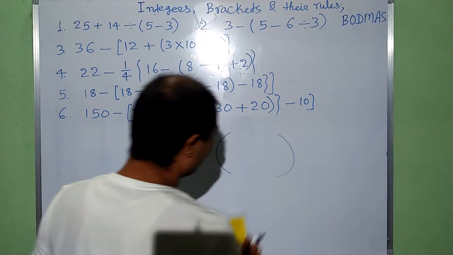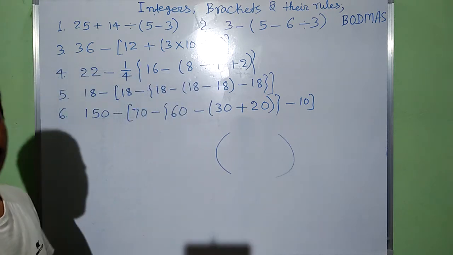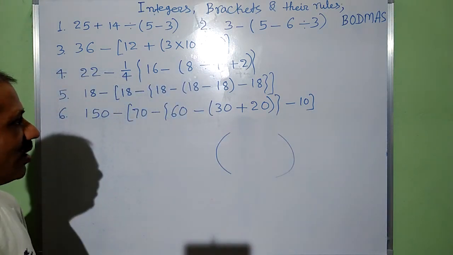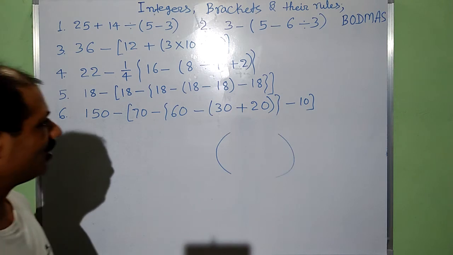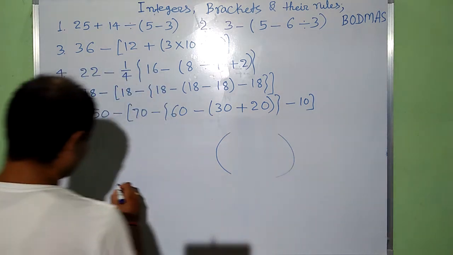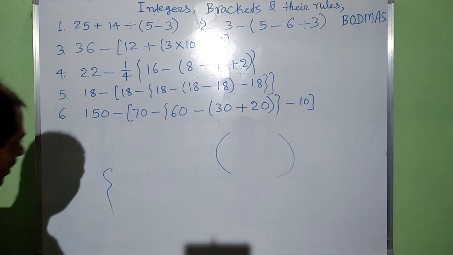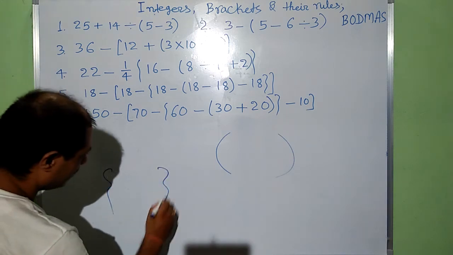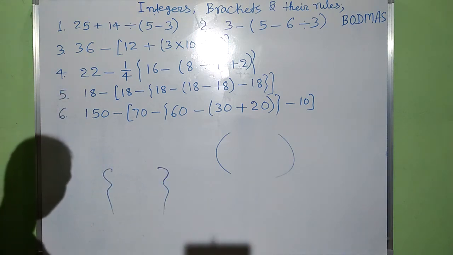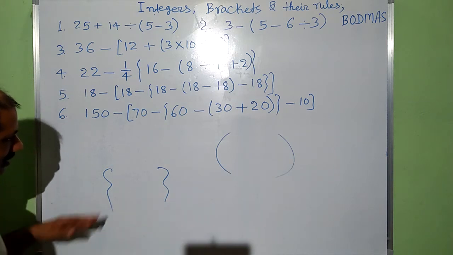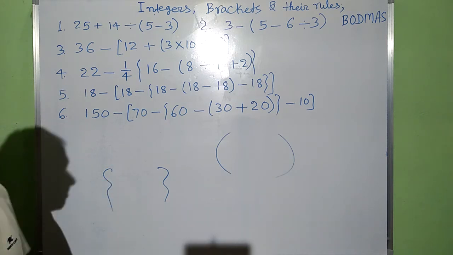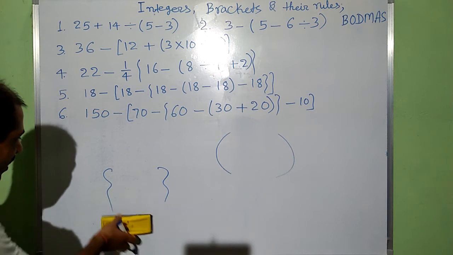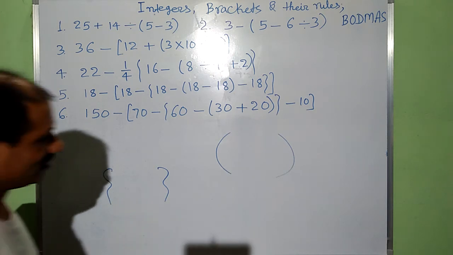These symbols are called brackets. This is called a small bracket also. This is curve. This one is also curve. And now we have curly bracket. These are called curly brackets or middle brackets.